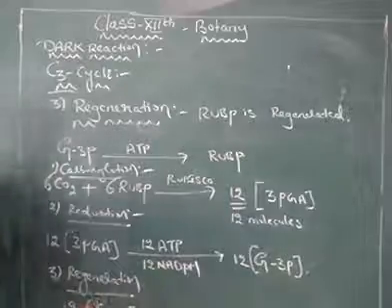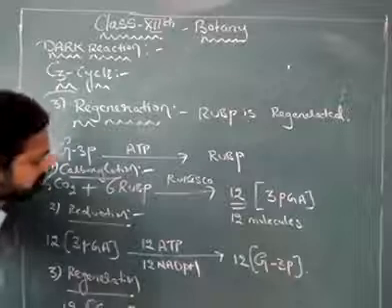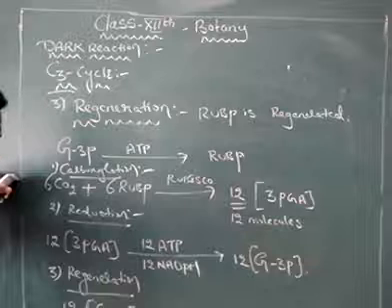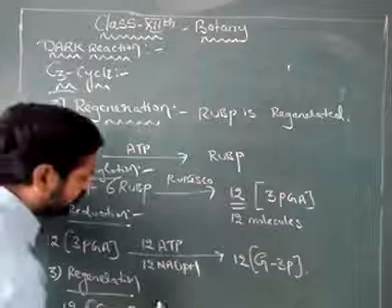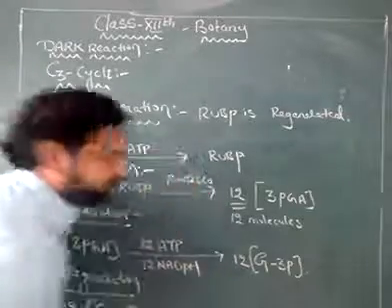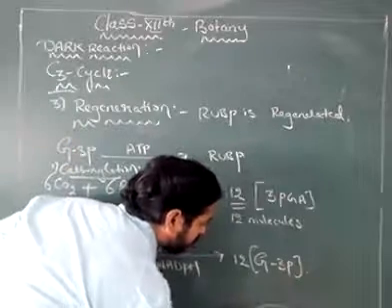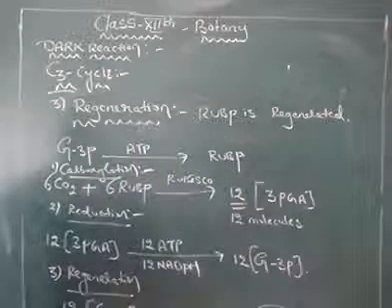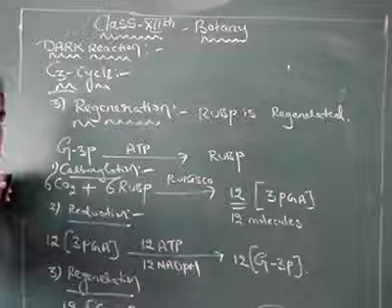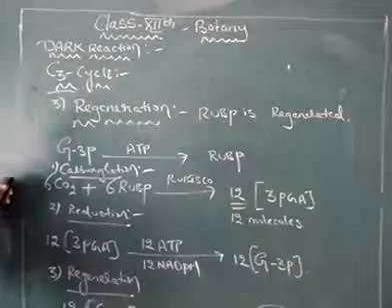Out of 12 molecules of glyceraldehyde 3-phosphate, two molecules of glyceraldehyde 3-phosphate are utilized for the synthesis of 1 glucose, and the remaining 10 molecules of glyceraldehyde 3-phosphate are regenerated into 6 molecules of RuBP.